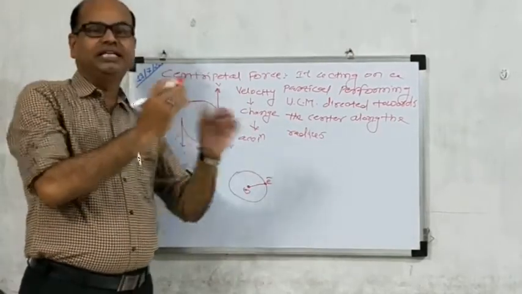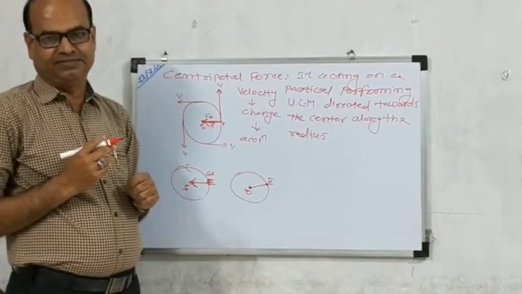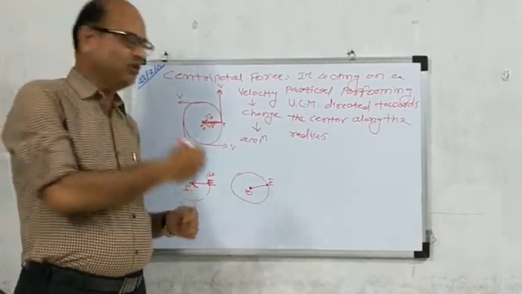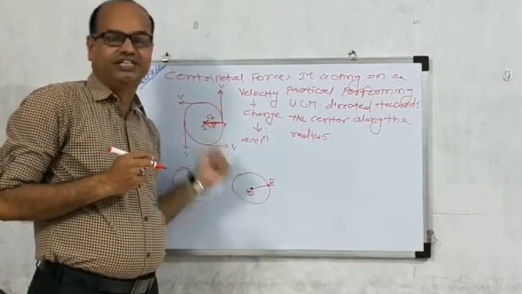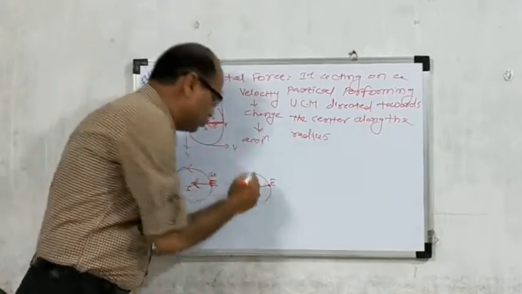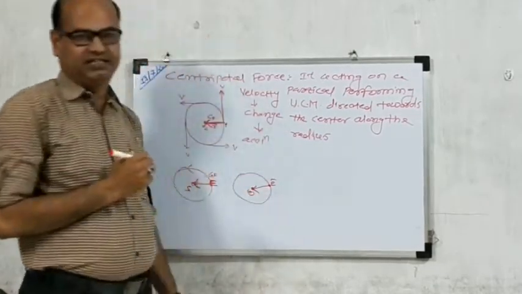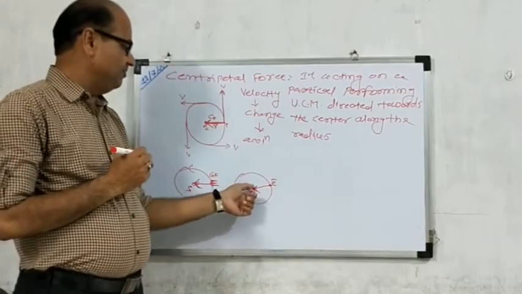Therefore, positive and negative charges create an electrostatic force. The electrons move along a circular path around the nucleus. That is the centripetal force necessary from the center. This is the centripetal force.